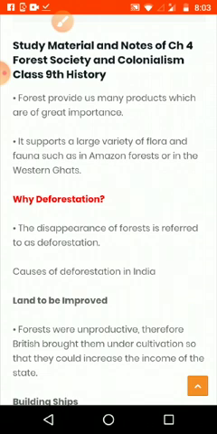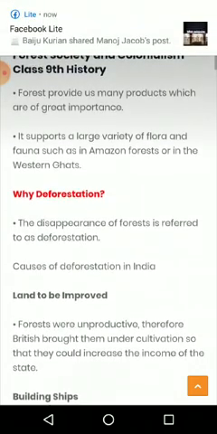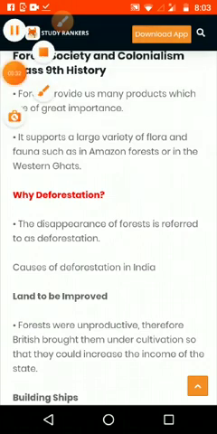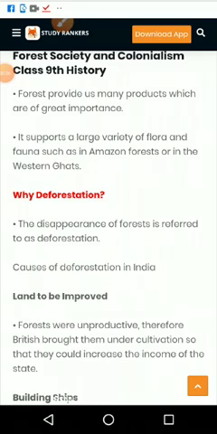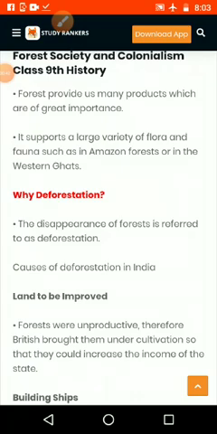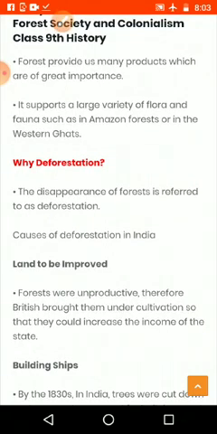Many points you studied already in 8th standard in the form of forest rules and regulations of British rule. So we are going to see that one. Let us see the main points. Lesson name: Forest Society and Colonialism.